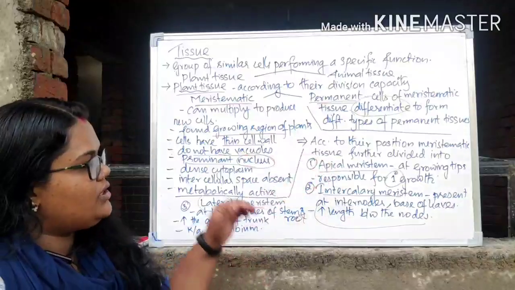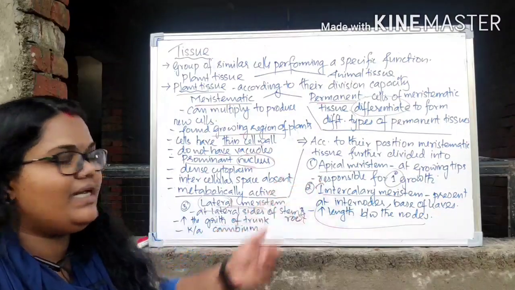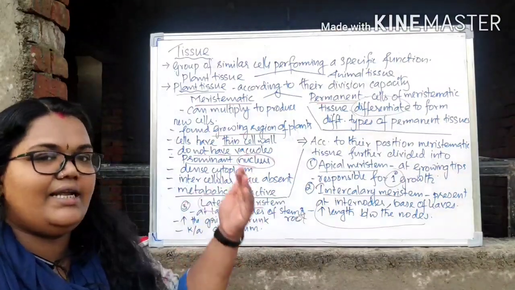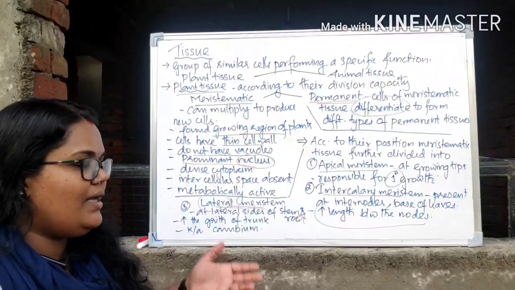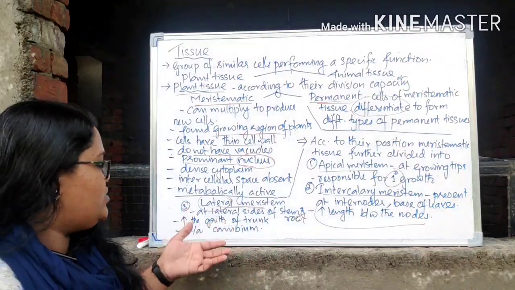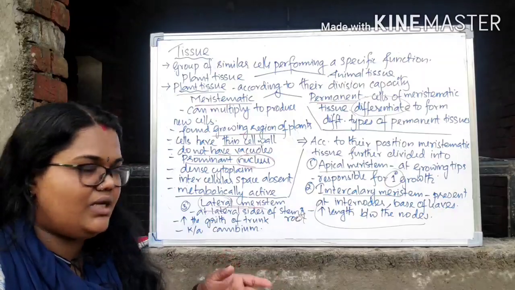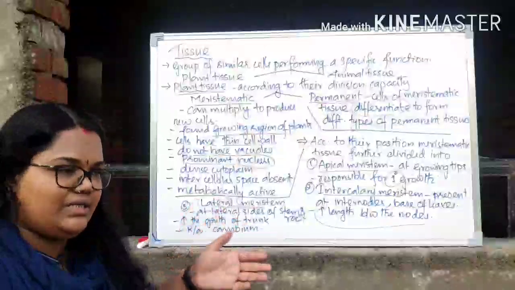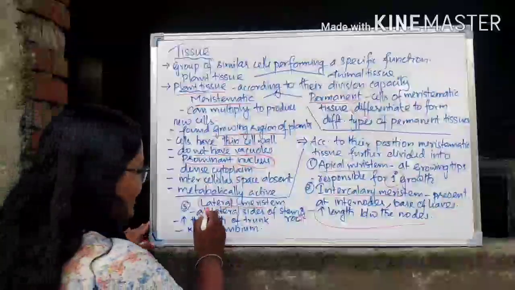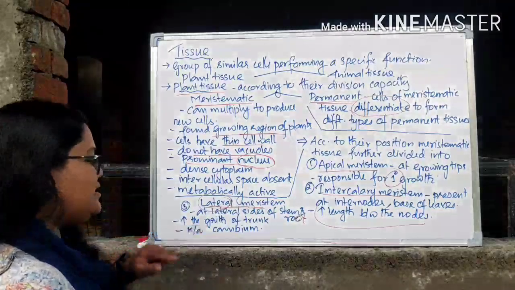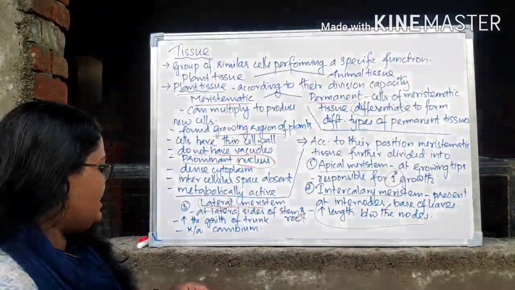I already told you the growth will be primary growth. That means increasing in length. That will be done by the apical meristem. Now after attaining the primary growth, there must be a secondary growth, in dicot plants especially, those having two cotyledons. So there will be an increase in girth, right? That means increasing width. So that will be done by the lateral meristem, so that it can increase width-wise. So the function of lateral meristem is to increase the width of the trunk or the plant, right, we can say that.